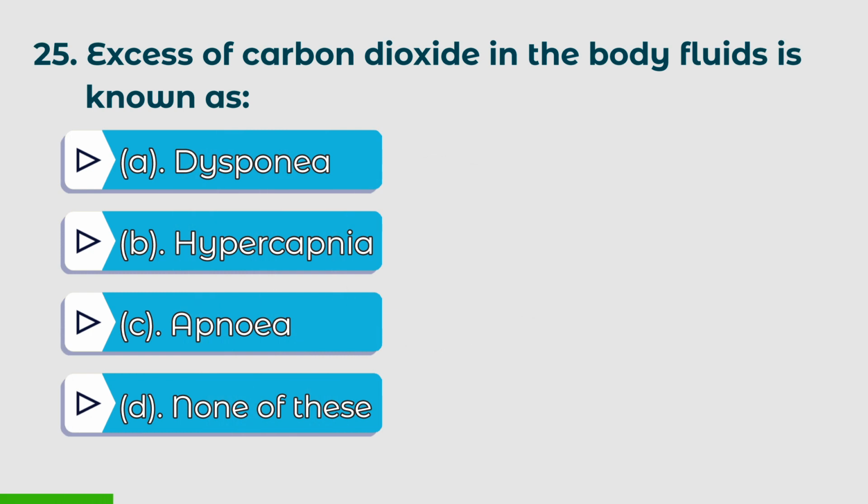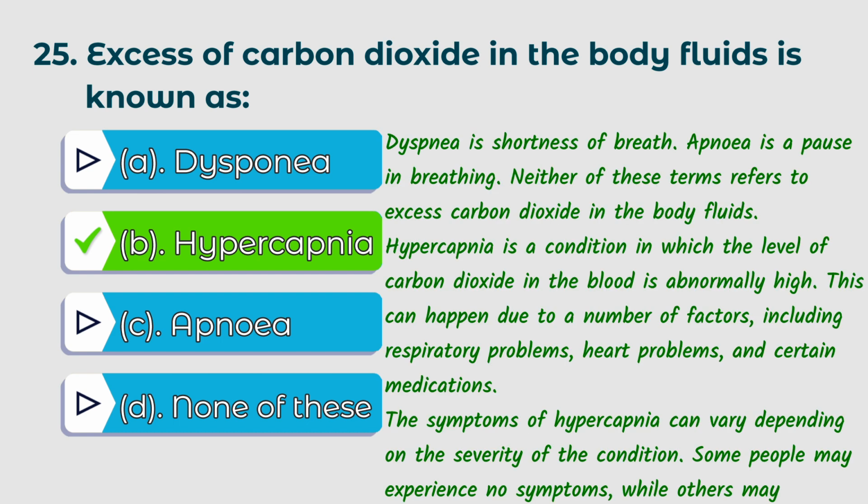25th question. Excess of carbon dioxide in the body fluids is known as: options A. Dyspnea, B. Hypercapnia, C. Apnea, D. None of these. The right answer is B. Hypercapnia. Dyspnea is shortness of breath. Apnea is a pause in breathing. Neither of these terms refer to excess carbon dioxide in the body fluids.